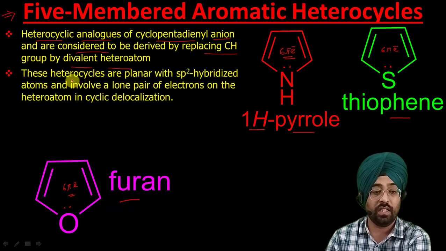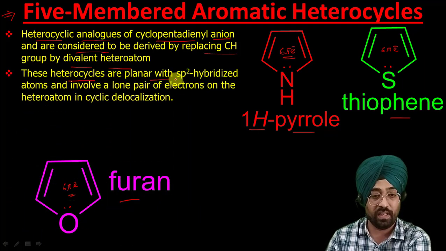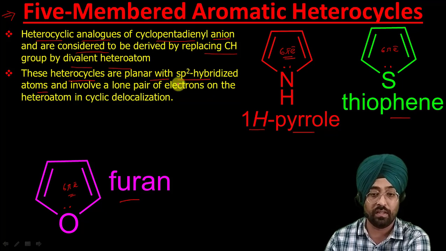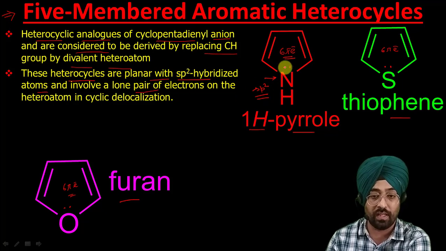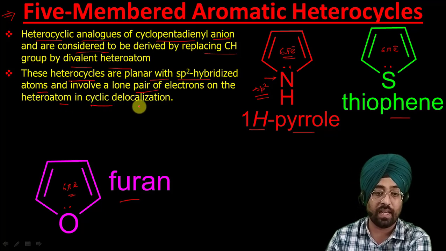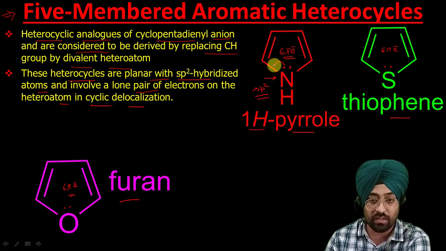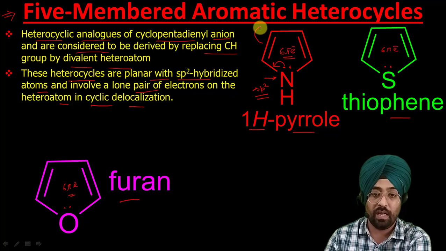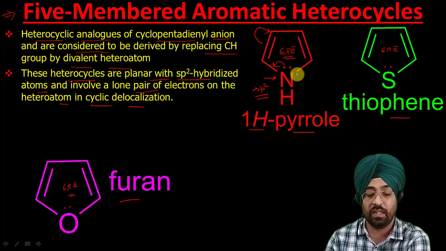Now these heterocyclic compounds are planar with sp2 hybridized atoms. All these atoms, this nitrogen is sp2 hybridized and involves a lone pair of electrons. As I said, it has a lone pair of electrons on the heteroatom in cyclic delocalization. This type of resonance is possible in these compounds.